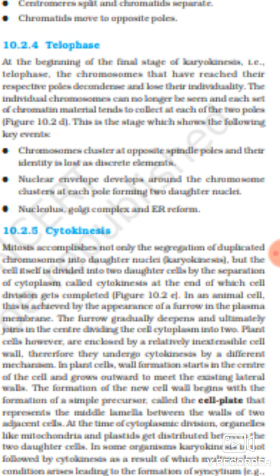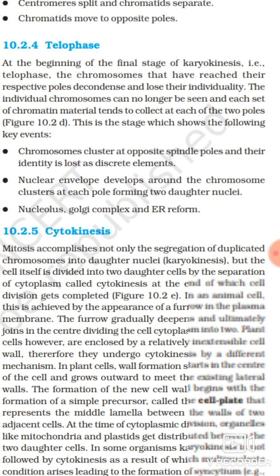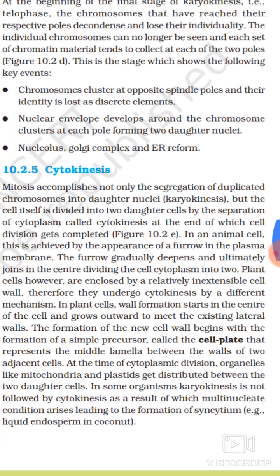At the beginning of the final stage of karyokinesis, that is telophase, the chromosomes that have reached their respective poles decondense and lose their individuality. The individual chromosomes can no longer be seen, and each set of chromatin material tends to collect at each of the two poles. This stage shows the following key events.